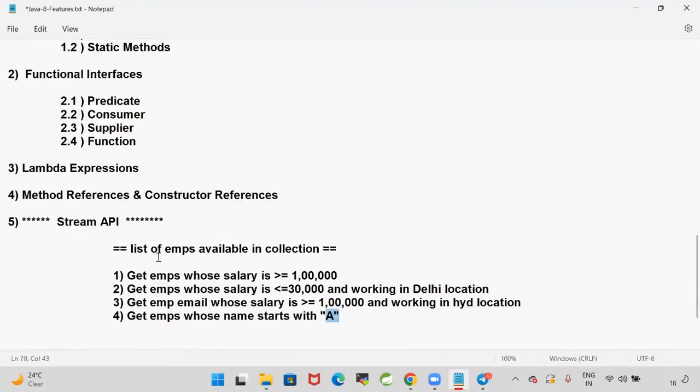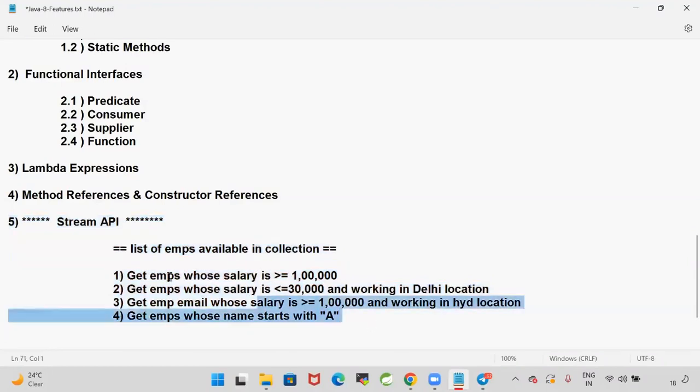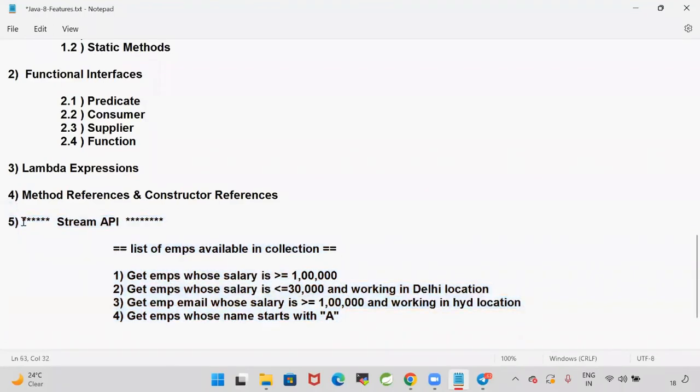So I'm going to give you a list of employee objects, and you need to process that data by using stream API. These are the common questions in every interview. So stream API is very important, guys. Every Java developer should know stream API.